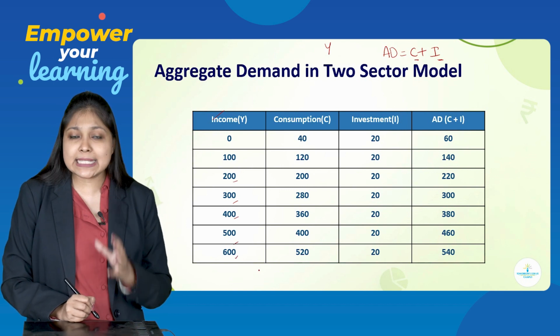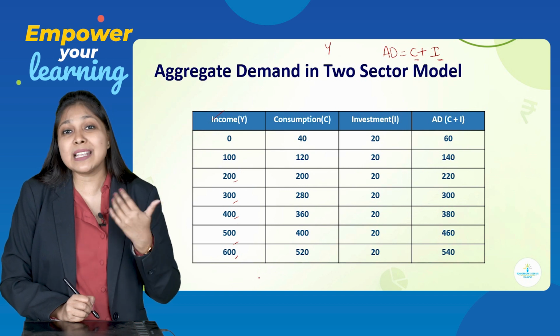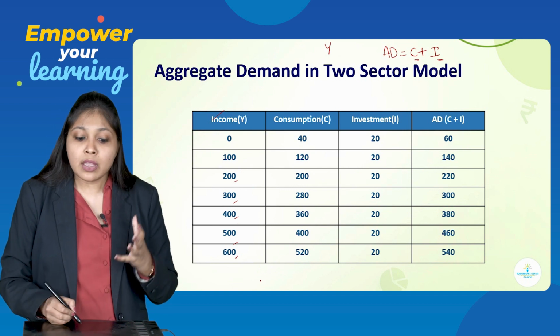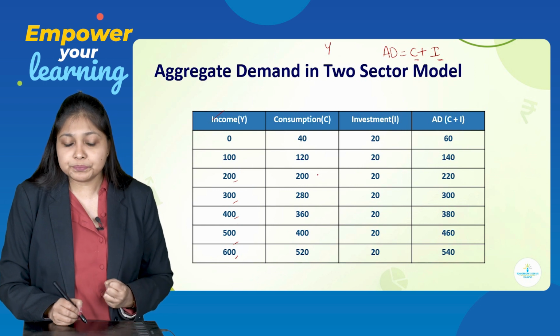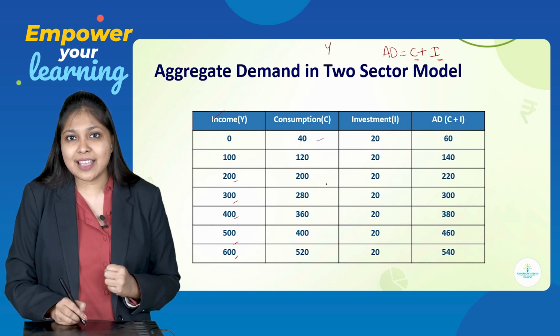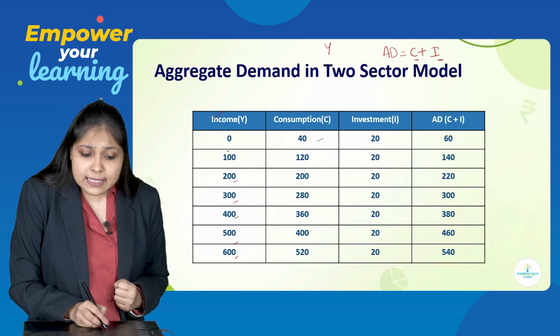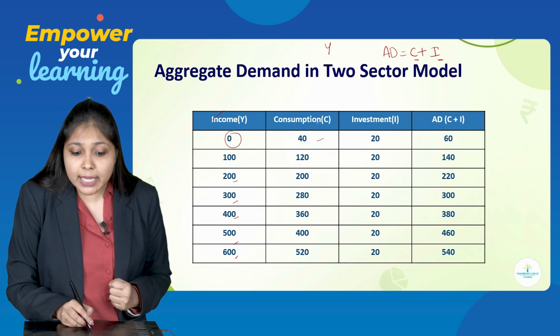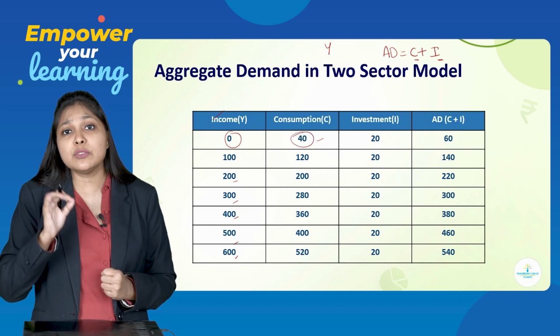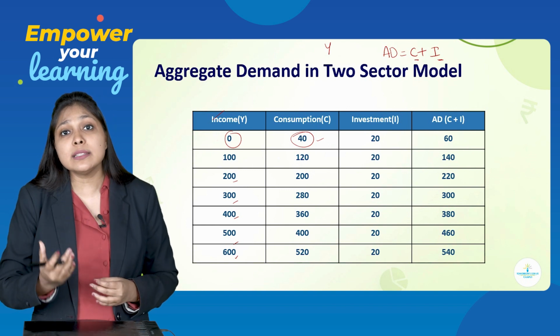So, here very easily you can see that in every unit the income is increasing. Okay. Then comes consumption. You can see consumption is 40 units. Now, here comes a trickier or a challenging part. With 0 level of income, how can there be 40 rupees of consumption? If you don't have income, how can you consume?